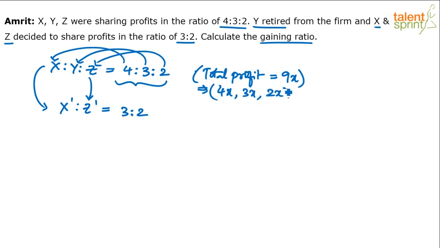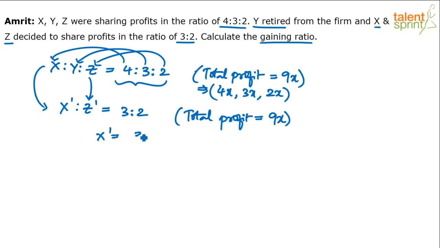Now the only thing is when you're dividing the profit again between X dash and Z dash, meaning the same X and Z persons, when you're again dividing the profits between X and Z as per the new ratio, you have to consider the total profit as 9x only. Here also the total profit remains the same. You cannot change it. Profit is not going to change. Profit will remain 9x. But divide this 9x between X and Z, what happens?